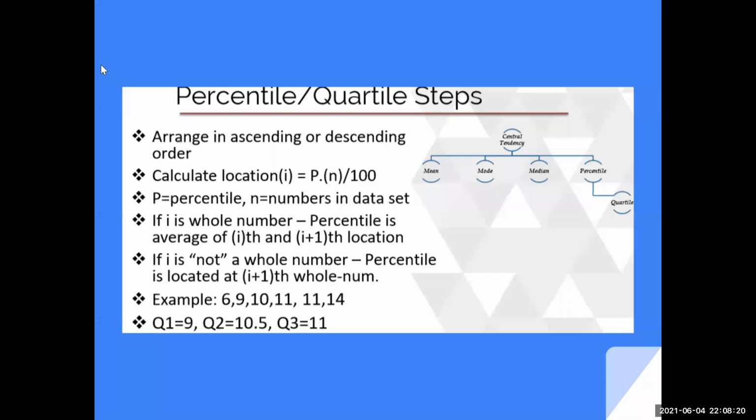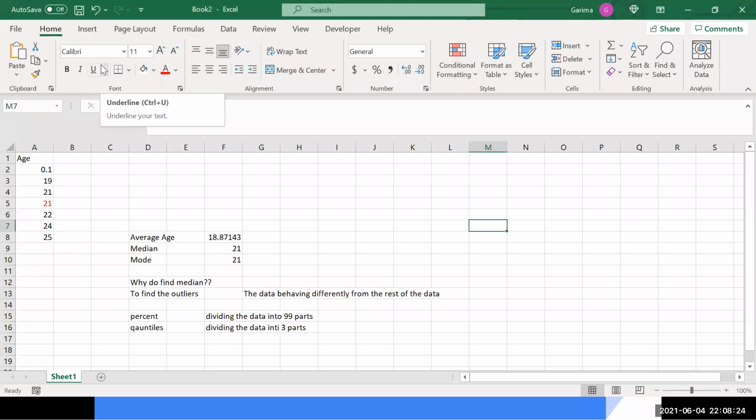So basically, percentiles are when we break the data into 100 parts to figure out, if I have 10,000 salaries with me, that 10% of the people are getting a salary below 10,000 rupees, and 90% of the people are getting a salary more than 10,000. So that is where we find the percentiles of the data to see the distribution.